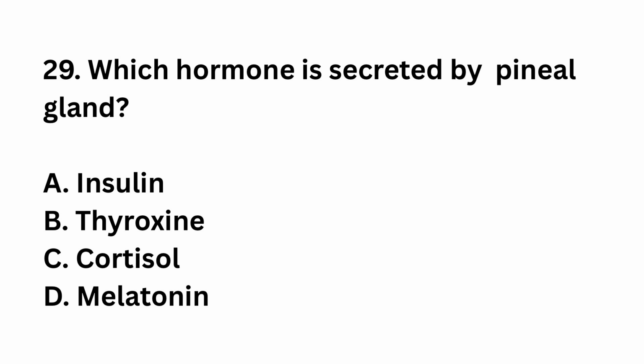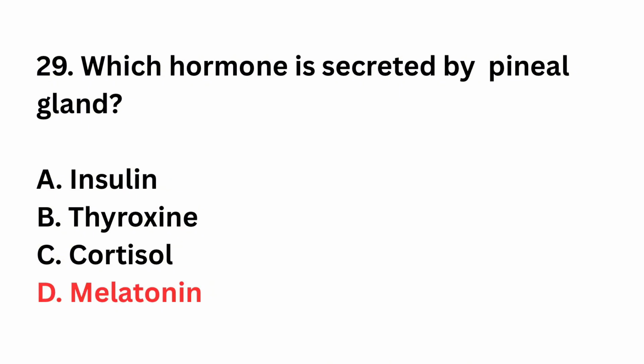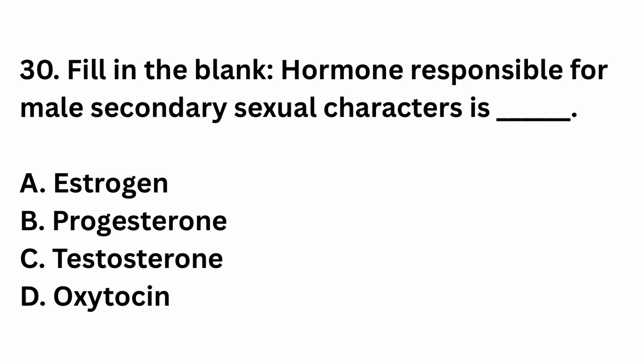Question number 29. Which hormone is secreted by pineal gland? Insulin, thyroxine, cortisol, melatonin. The right answer is option D. Melatonin regulates circadian rhythm and sleep cycle. Secretion increases during darkness. Question number 30.